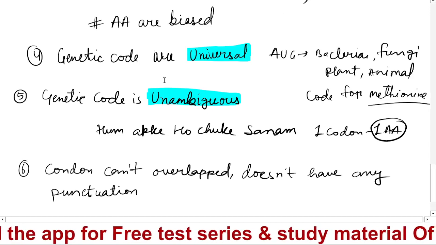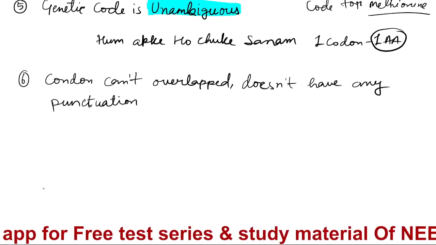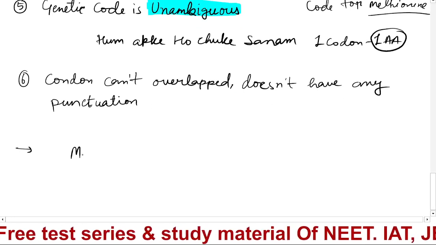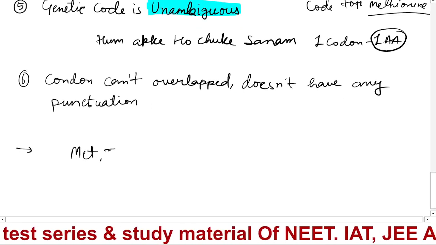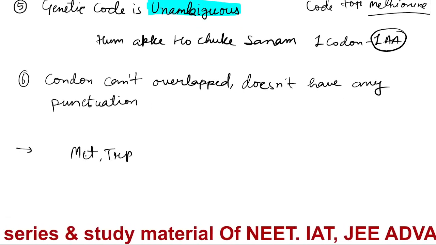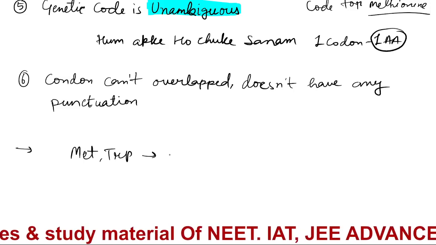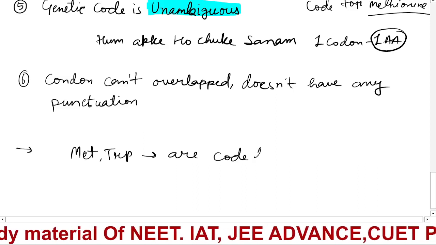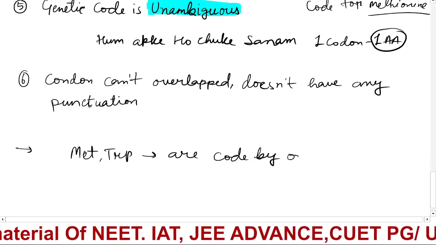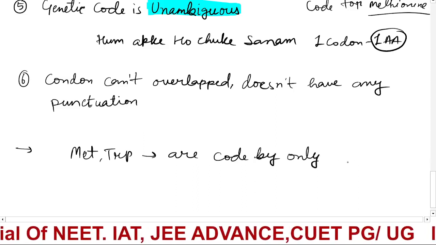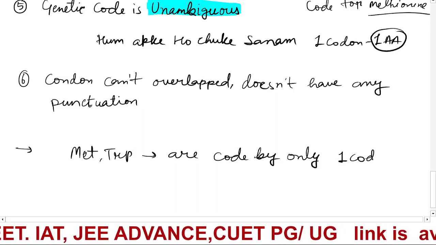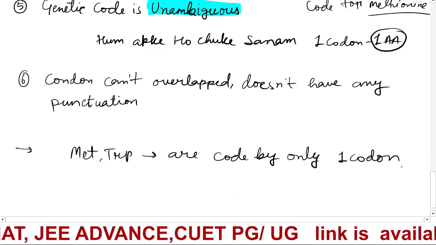Apart from this, there are two amino acids, methionine and tryptophan, which are coded by only one codon.